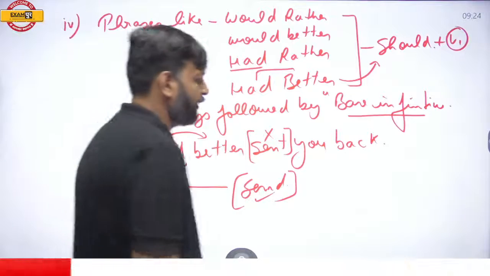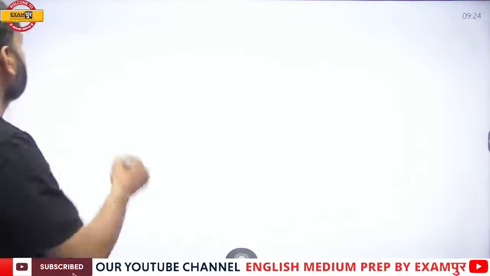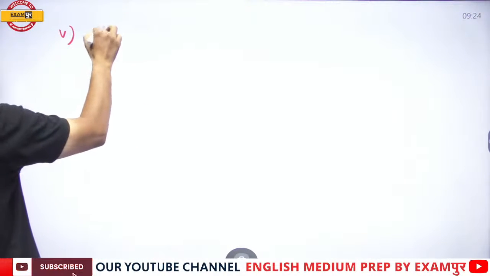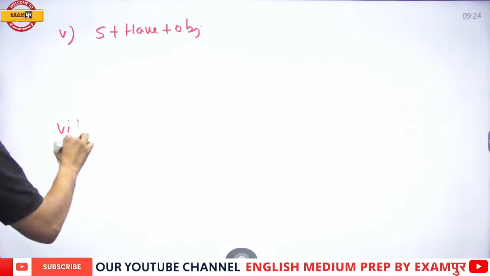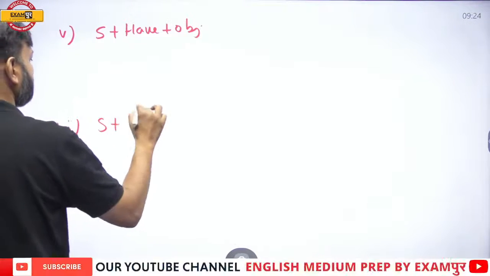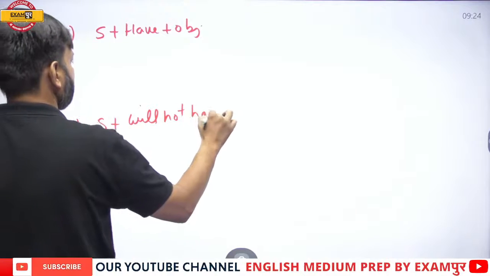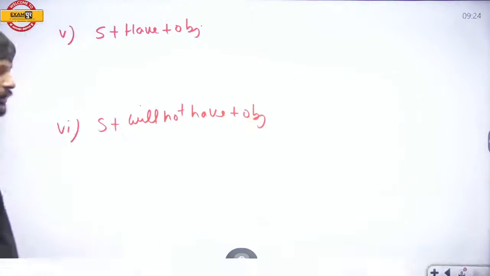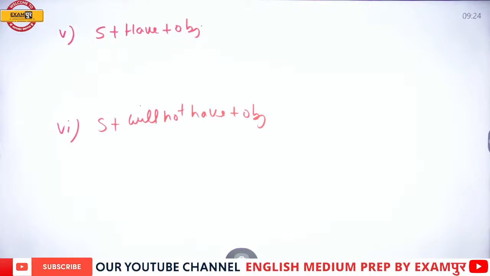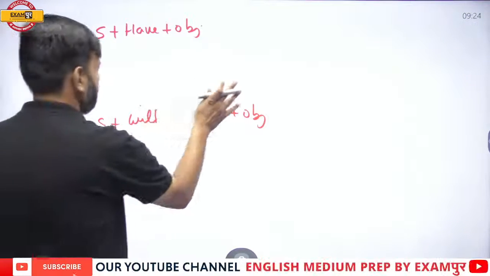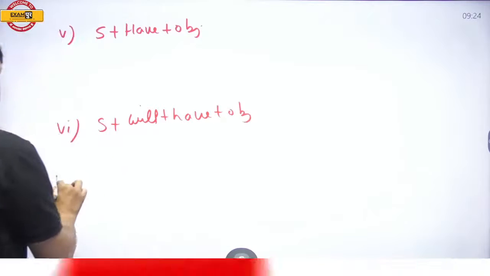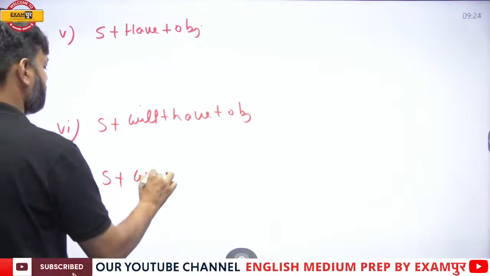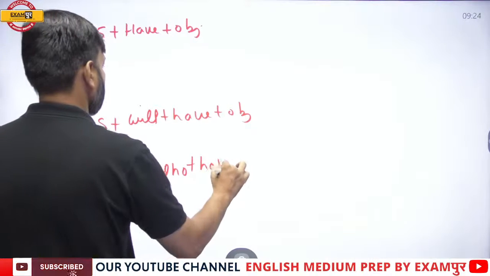Okay. One more important rule. Subject plus have plus object, and subject plus will have plus object, and subject plus will not have plus object.